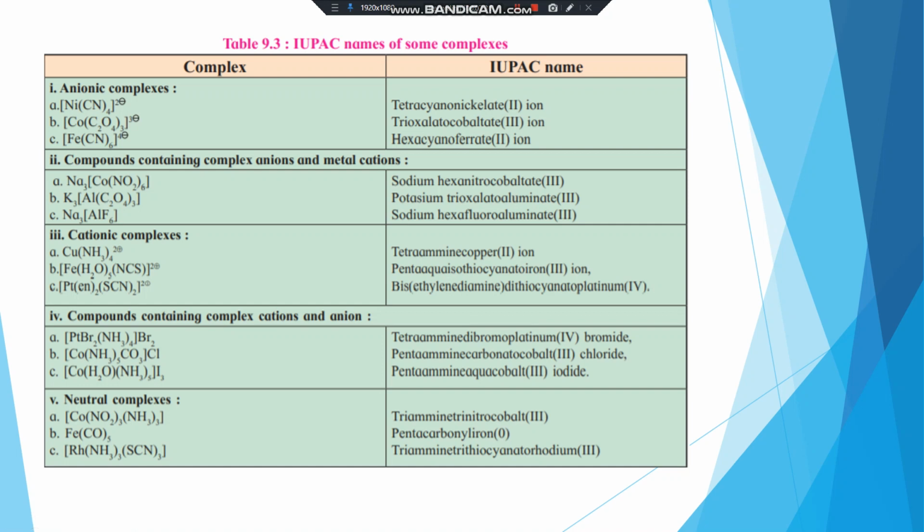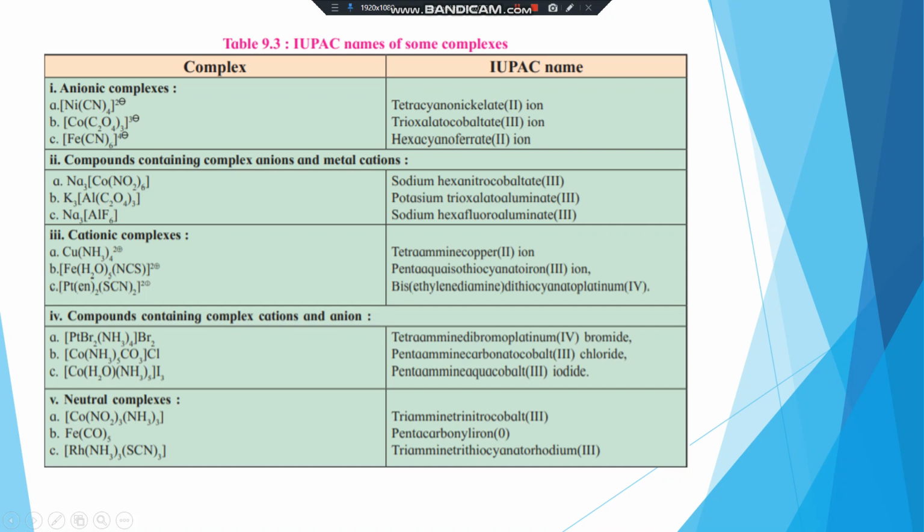The next one, compounds containing a complex anion and a metal cation. Na3[Co(NO2)6]. Here first of all, naming starts with the metal: sodium, then ligands, hexanitro, cobaltate(III).